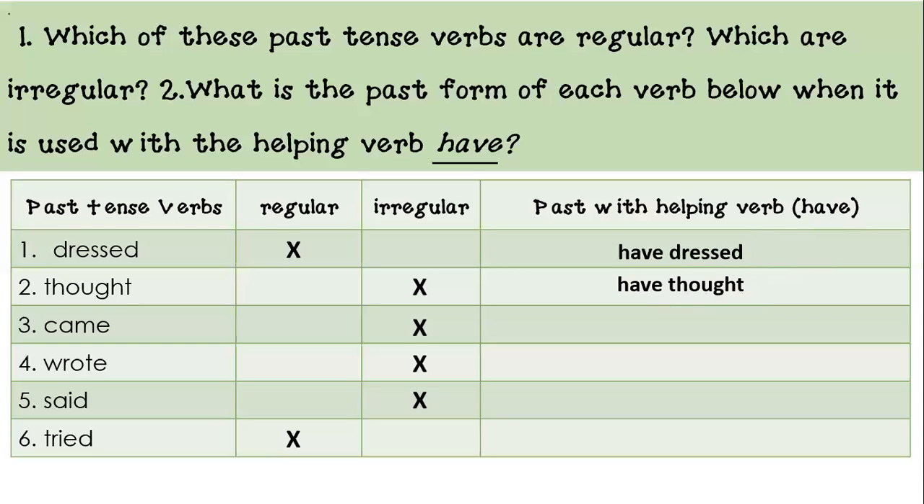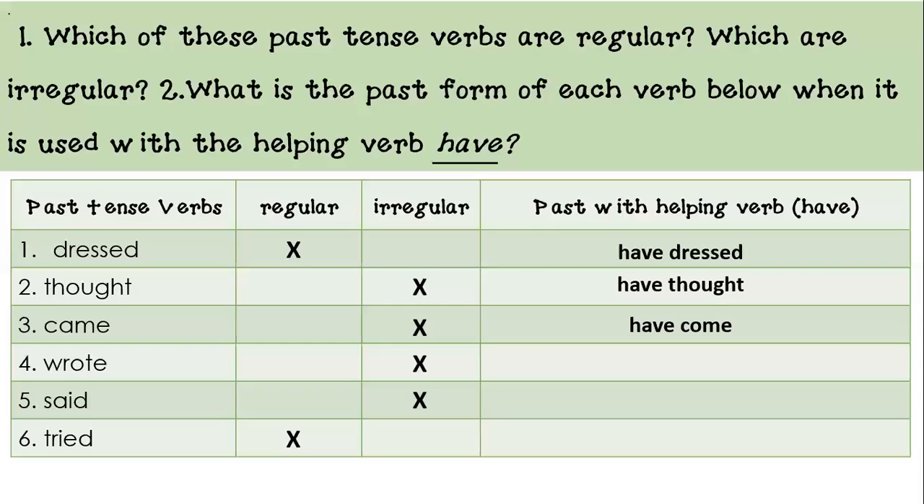Let's go to number 3. So for number 3, came, we also identified it as irregular. So if we identified it as irregular, we know that we need to use the list. And if we need to use the list, you need to have it handy. So let's see. Okay. Go to your list and find the past tense came. And then you are going to look at the column where it says past with helping verb and see which one is right next to came. Okay? Have come. Perfect. Okay?